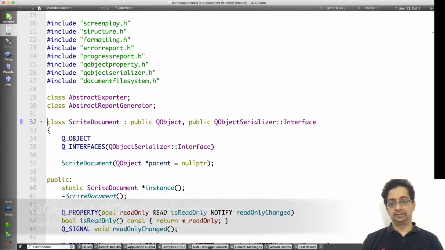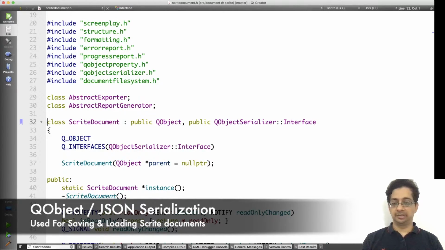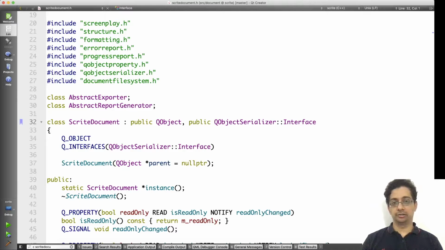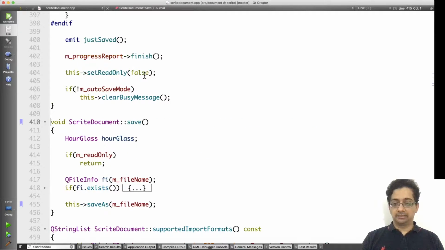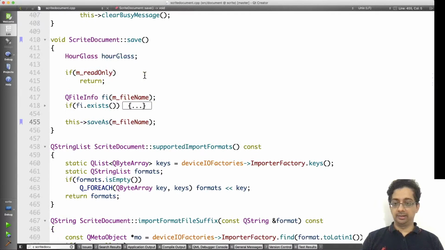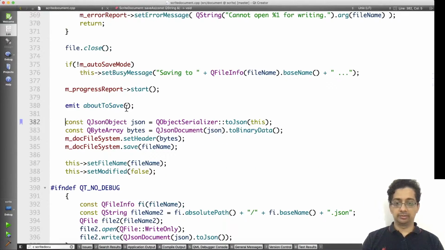Like I said before, this is the main document class in Scrite. That's why it's called ScriteDocument. It's through an instance of this class that we're able to access the structure and the screenplay and the other bits that make up the document of the Scrite application. This class has a method called save. We call this method whenever we want to save the currently edited document. Ultimately, this function calls saveAs, which calls a method called toJson within the QObjectSerializer class. We pass as parameter a pointer to this ScriteDocument instance. What we expect this function to do is to serialize this instance of the ScriteDocument into a QJsonObject and return it to us. This JSON will then be saved into a file.